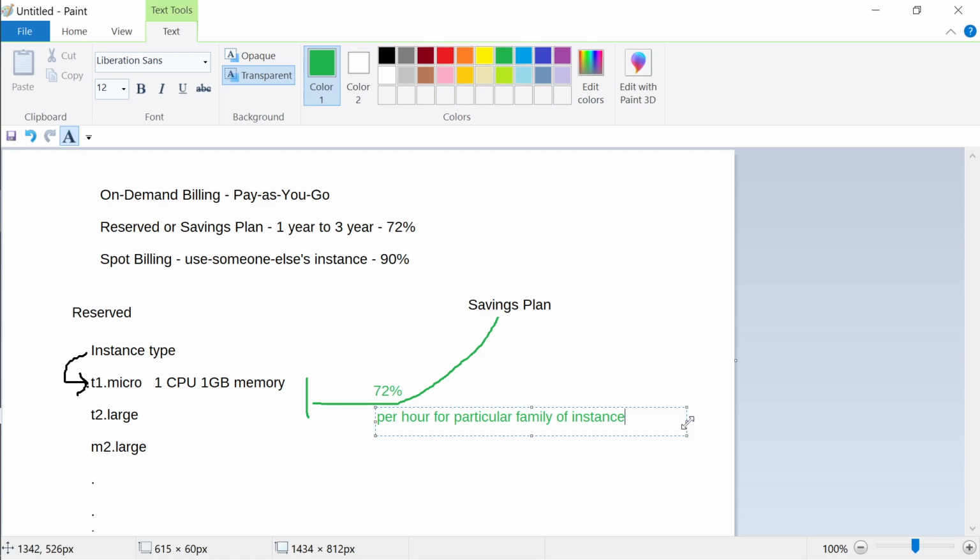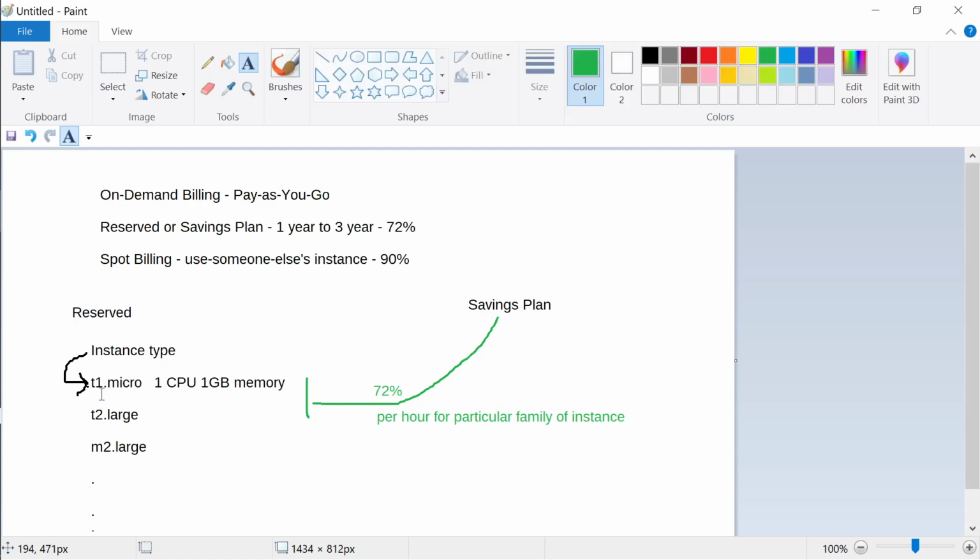What I'm not sure is whether you can move from T family to M family. I don't think you can move from T family to M family, but within the T family or within the M family you can move, and that is useful when sometimes you want a bigger computer or better computer, then you have to switch. So savings plan will make sense in that case, especially when you're experimenting. Then you've just moved into the cloud and you are sure that you're going to use the cloud, experimented for 1 year. Maybe you should go with a savings plan in that case.